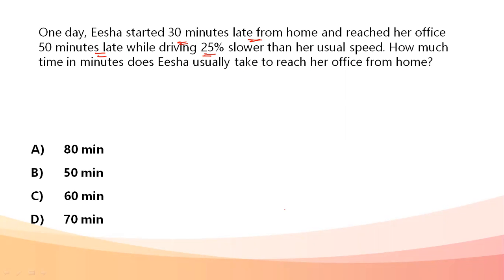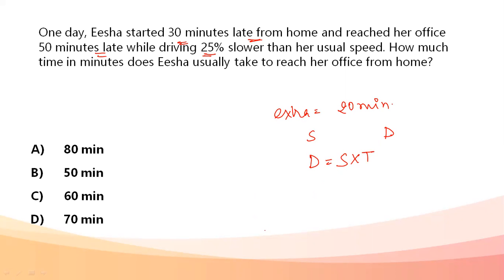So she starts from her home 30 minutes late and reaches her office 15 minutes late. She's taking an extra 20 minutes. Right, extra, she's taking an extra 20 minutes. So let her usual speed be S and distance be D. We know distance is equal to speed into time.